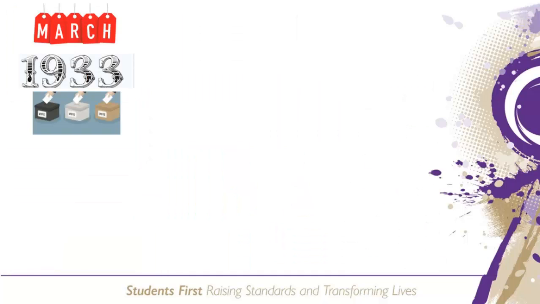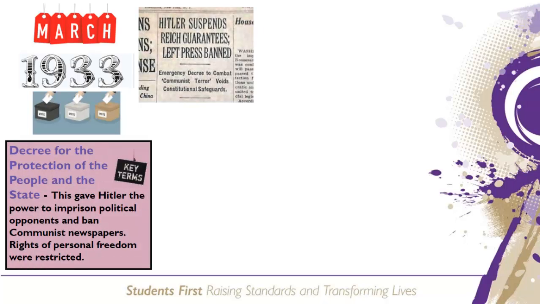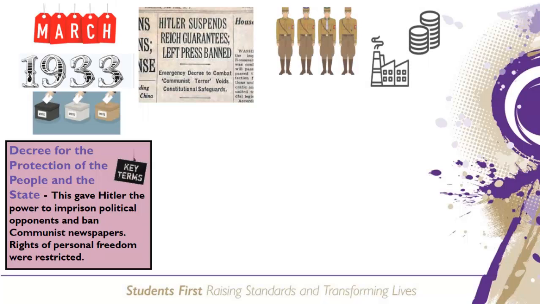However, before the election of March 1933 took place, Hitler did various things. He issued the Decree for the Protection of the People and State. This gave him powers to imprison political opponents and ban communist newspapers. Since he now controlled the German police force, Hitler could make sure that they turned a blind eye to the violent activities of the SA. And he persuaded wealthy industrialists to support his campaign. 3 million marks were donated in just one night.